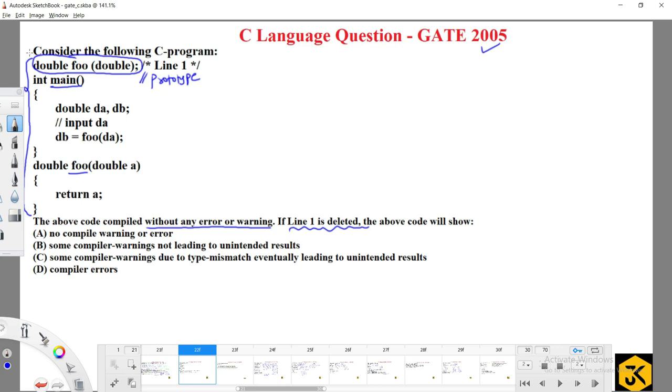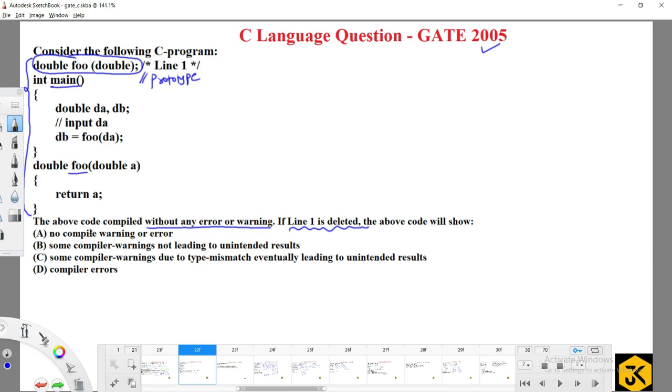By simply seeing this line, I can understand that further in this particular program I am going to use a function called foo, which is taking double as one parameter and which is returning double as value. By simply seeing that prototype, I can directly understand. But here they are saying that if we remove this line one, what is going to happen? That is what they are asking.